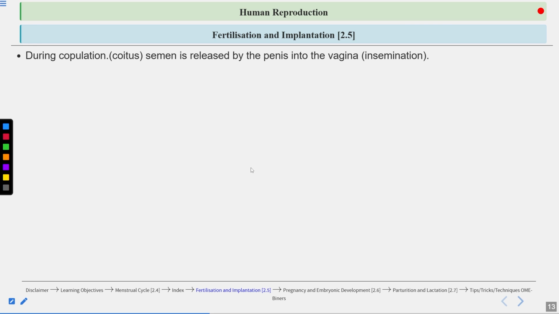Let's talk about fertilization and implantation now. Fertilization is the fusion of the male and the female gametes. During copulation, also known as coitus, semen is released by the penis into the vagina. This is known as insemination.